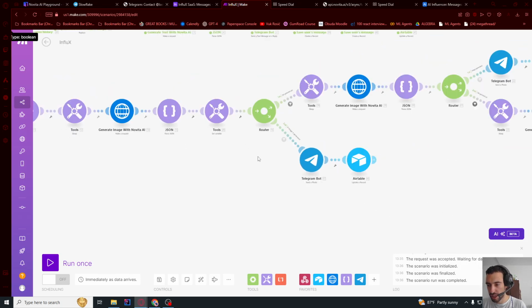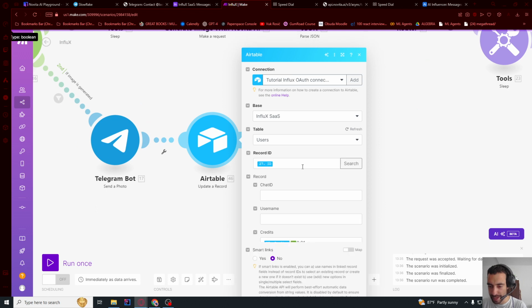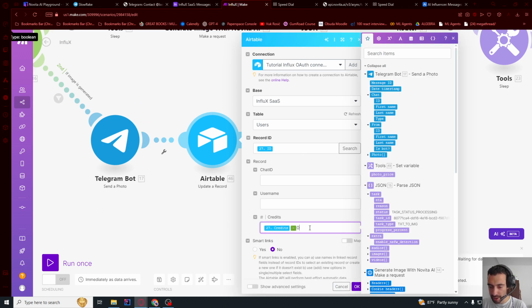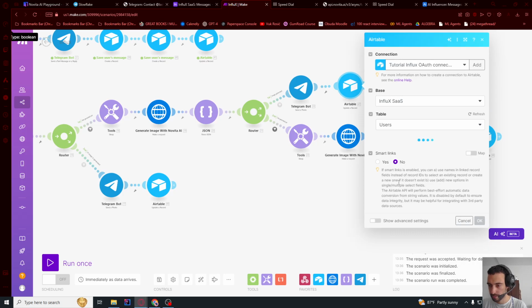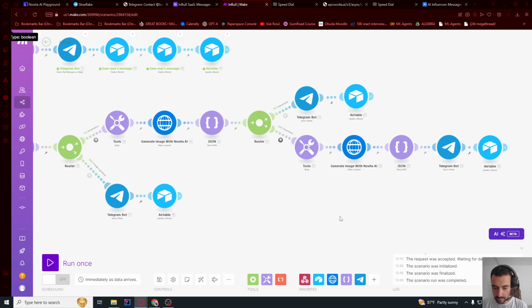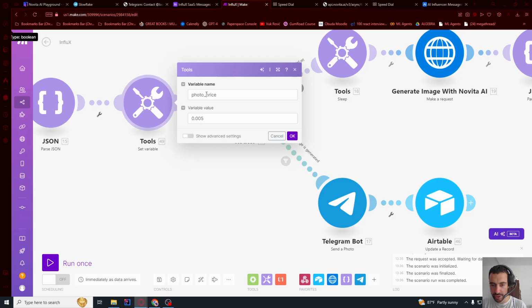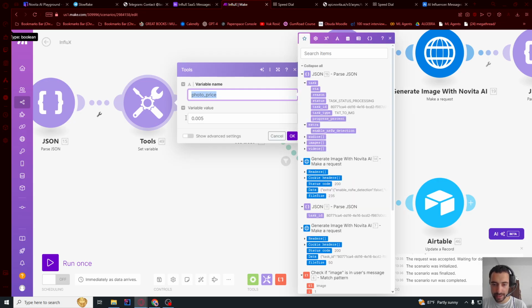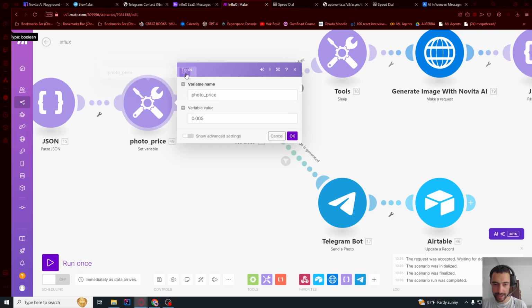Every time you want to change the variable, you just need to change it at one spot, and you can just put it here, photo price. Now this is gonna look at that variable, and it's easy to change it. So I set up all three. Now if you want to change the price, just go here, photo price, and maybe I want to rename this so I know it's photo price.